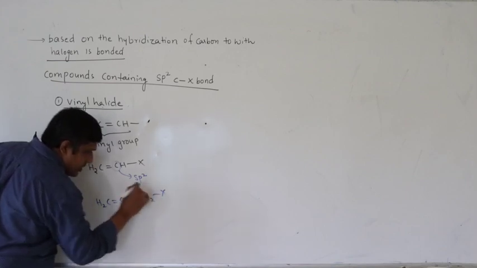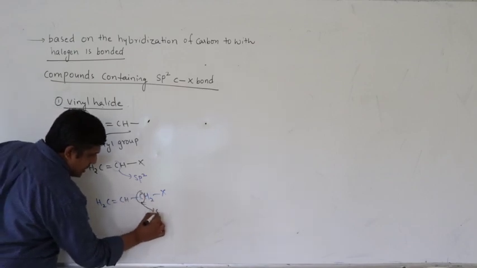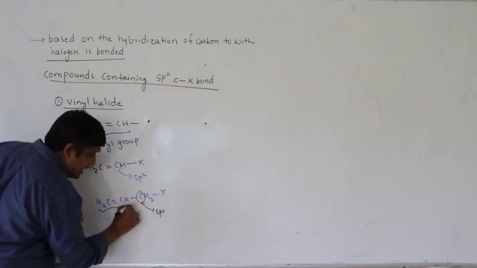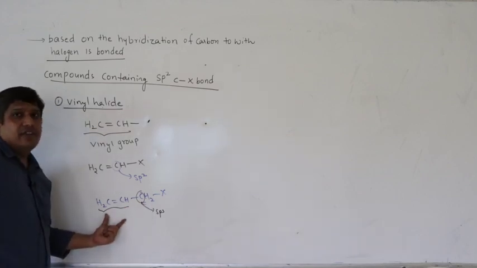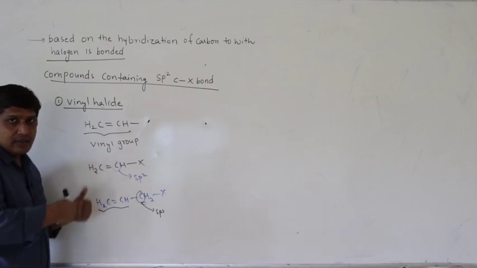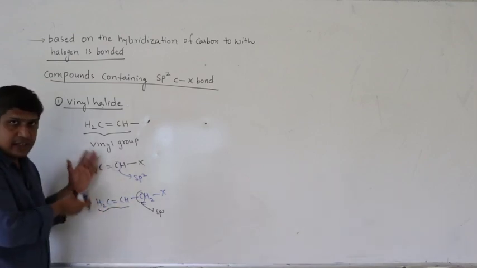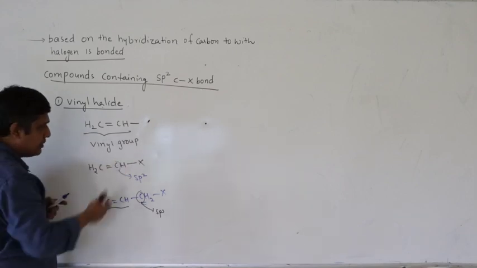The halogen is bonded to sp3 carbon, which is attached to a vinyl group. So try to understand the difference, because they are very common. Whatever reactions we are going to study, you will come across these two compounds particularly, vinyl, aryl, etc.